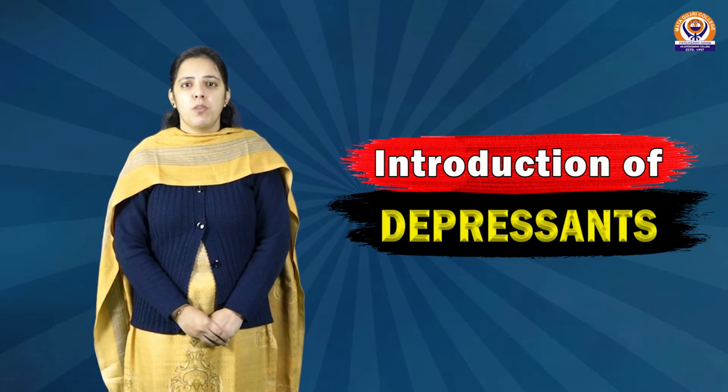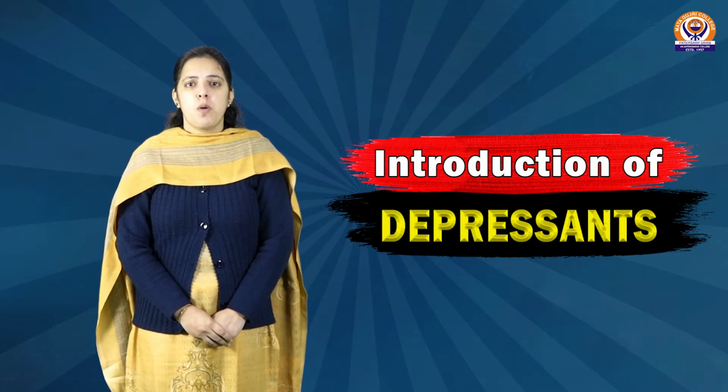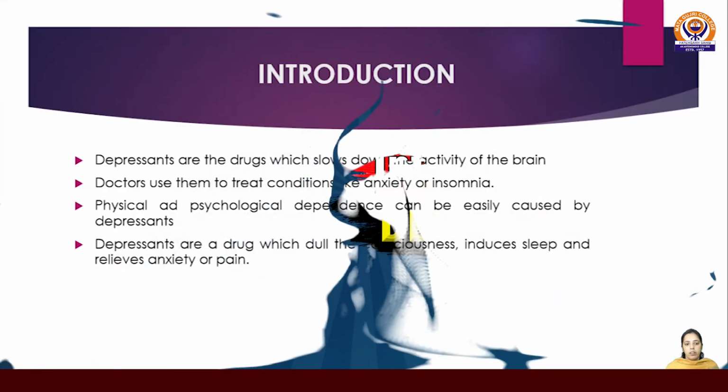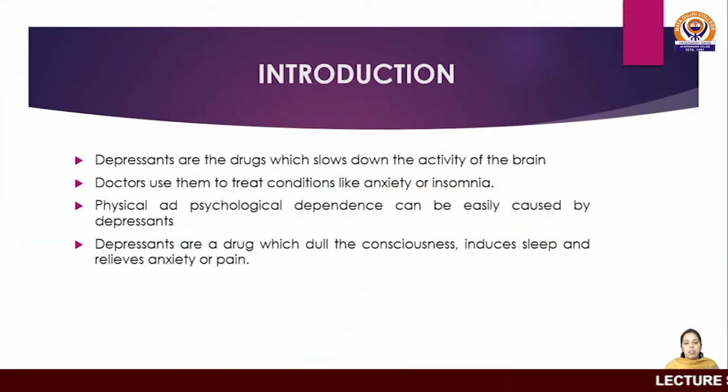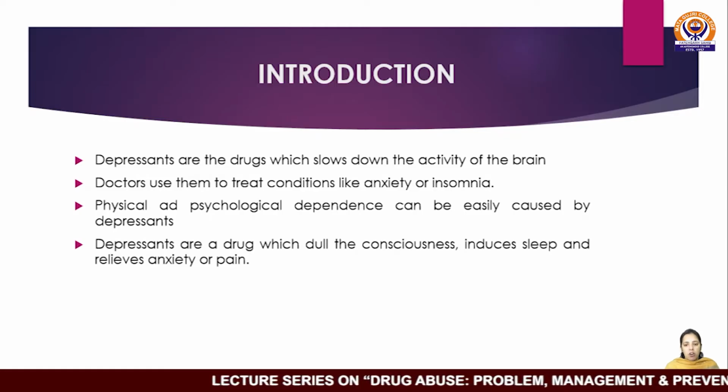Today, we'll discuss what depressants are, their common types, and effects. Let's start with the introduction. Depressants are drugs which slow down or curb the activity of the central nervous system. These are drugs which calm the nerves and relax the muscles. Doctors use them to treat conditions like anxiety or insomnia.